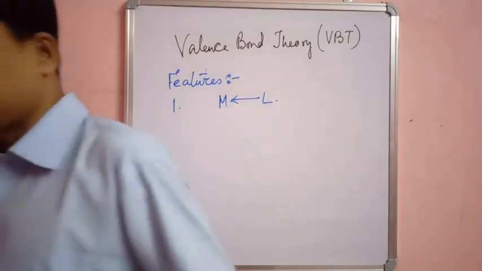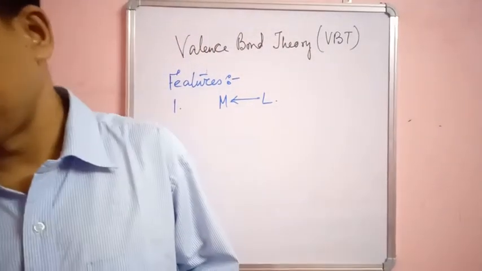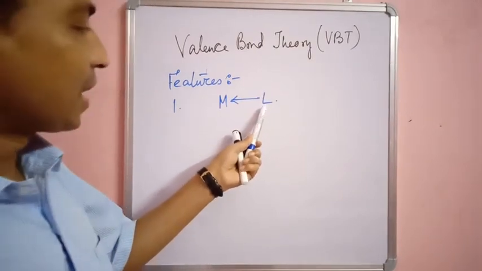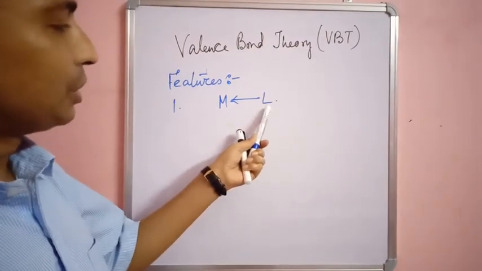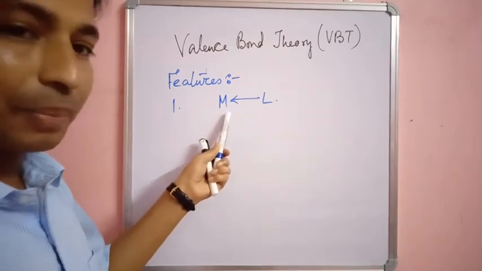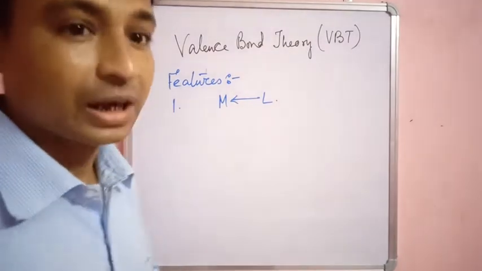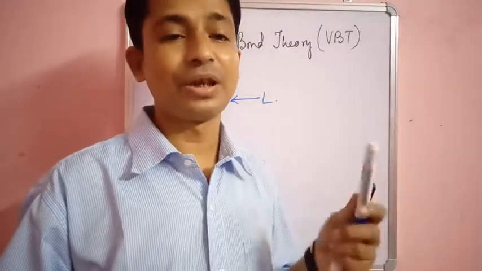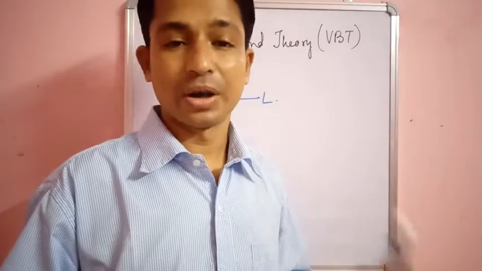For the formation of a coordination complex, the electron pair should be donated by the ligand, so the ligand will be a Lewis base, and the metal should be an electron pair acceptor, so it will be a Lewis acid. This should be the basic feature for the formation of a coordination complex.